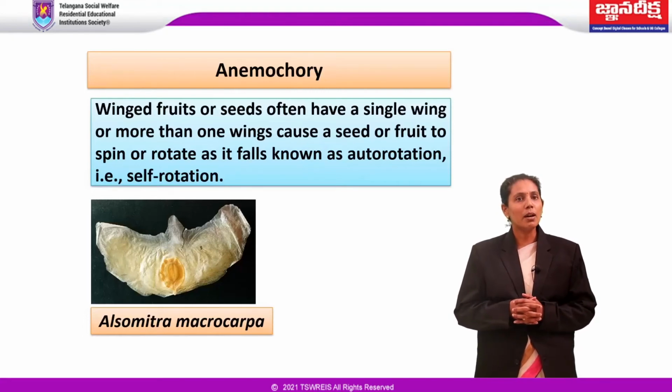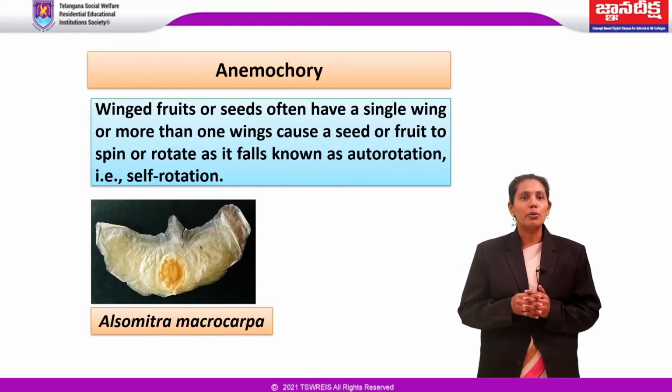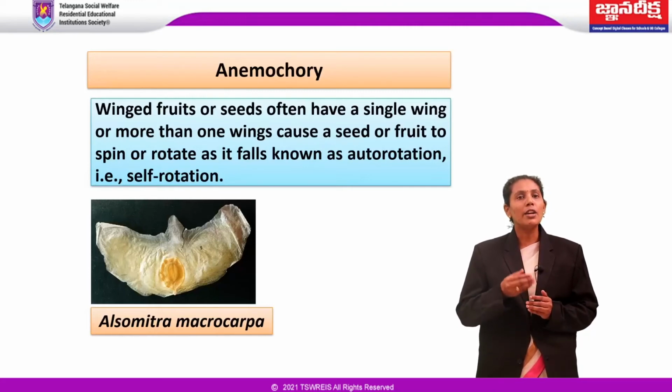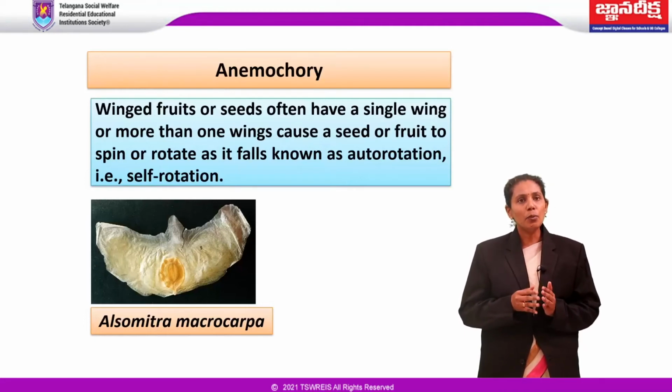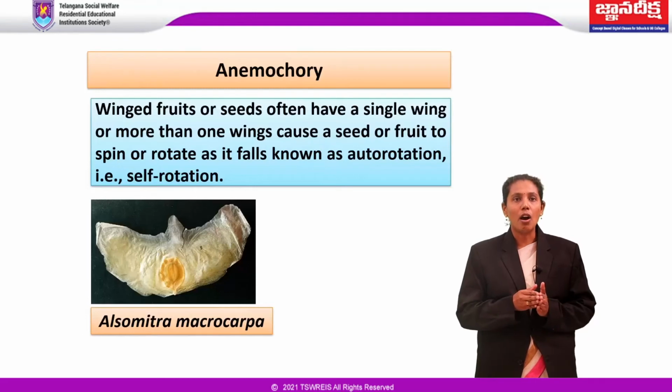Alsomitra macrocarpa, commonly called Javan cucumber, produces lightweight seeds that are able to glide for long distances on large wings that resemble hang gliders. A few more examples for this are dandelion, platanus, and typha, as well as seeds of milkweed.